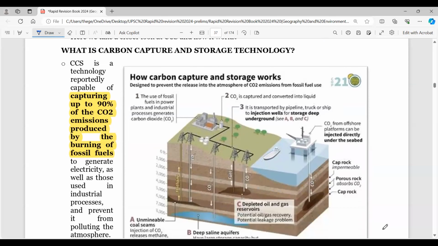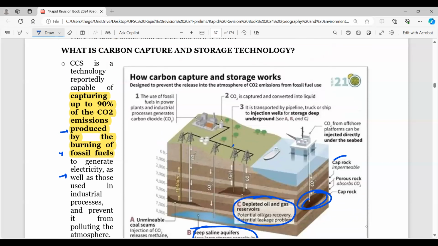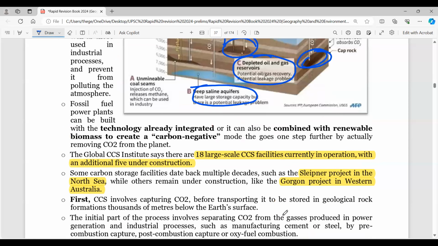Let's understand carbon capture storage technology. How are we going to store this carbon? Remember, it captures up to 90% of the CO2 emissions produced by burning fossil fuels to generate electricity. And how is it done? You can use underground rock systems where you have a cap rock and a particular reservoir, or an old mine, or deep saline aquifers. It can be depleted oil and gas reservoirs, or some porous rock. So injection can be done underground, and here carbon storage or sequestration can be done. These are important ones.